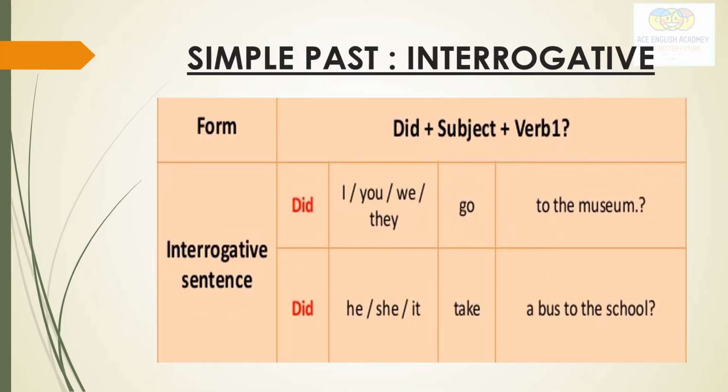Simple past, interrogative. See here what happens. Did comes in front, then comes the subject, then comes the verb, but here also the verb is in first form. Did I go to the museum? Did you go to the museum? Similarly, we and they. Did she take a bus to school? Did he take a bus to school? The thing to remember is did and the first form of the verb. The rest you can easily make into negative and interrogative sentences.